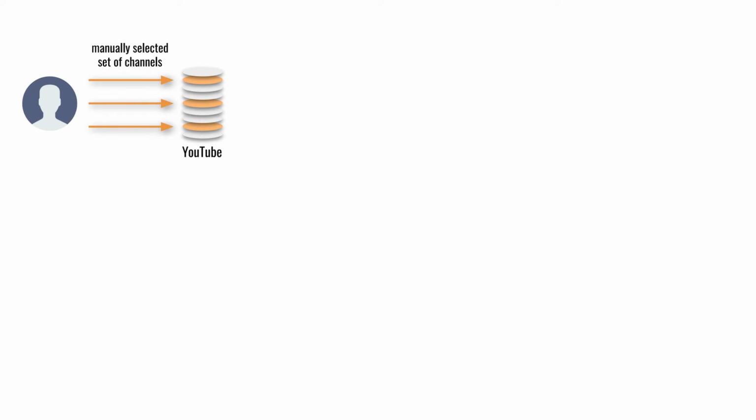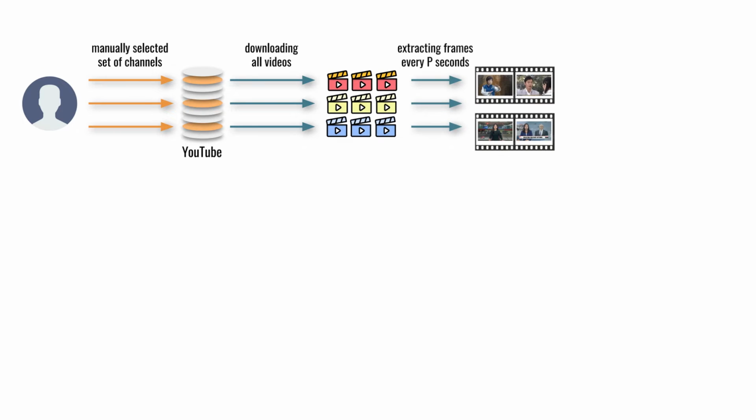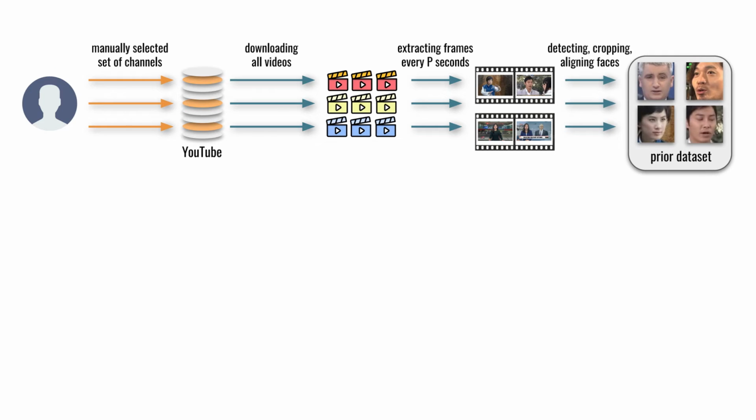In order to scrape a million-scale collection of unlabeled data, we propose the following simple procedure. First, the set of YouTube channels typically featuring different people in their videos is specified. All available videos from the specified channels are downloaded, cut into separate frames, and all available faces are extracted and aligned.